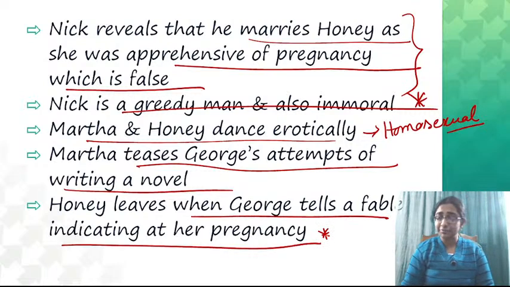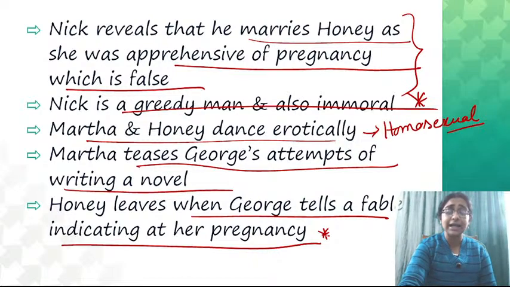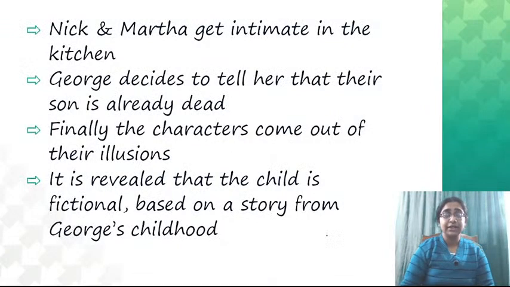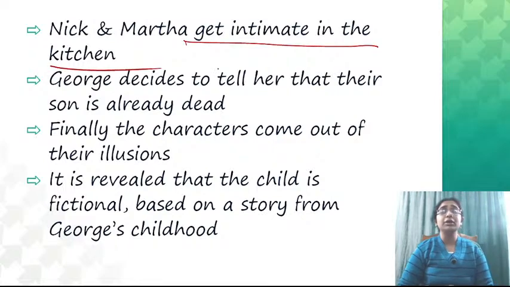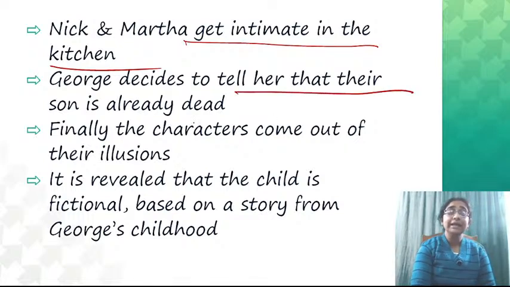So, Honey feels very disturbed and upset when George starts another story. George starts a fable, and that particular fable is very much related to Honey's hysterical nature. So Honey feels very much embarrassed, and she leaves that house. Now Nick and Martha get intimate in the kitchen. George hears everything from outside and he decides to tell her that their son is already dead.